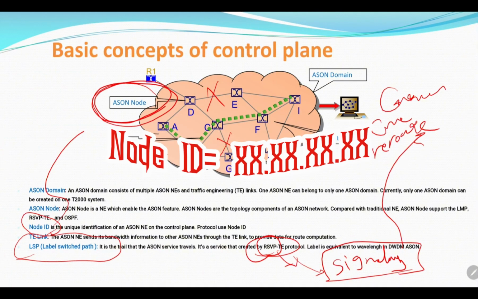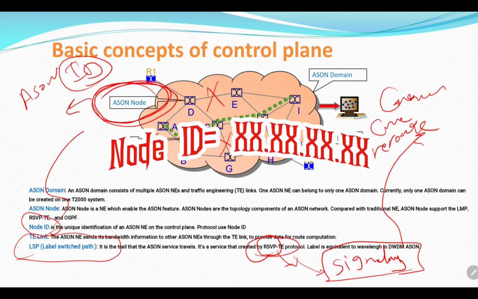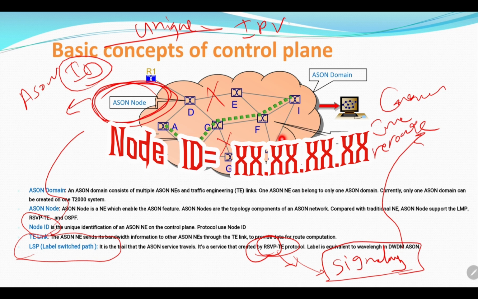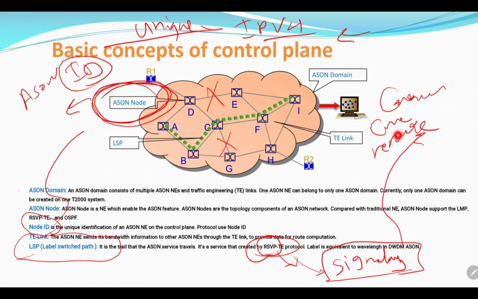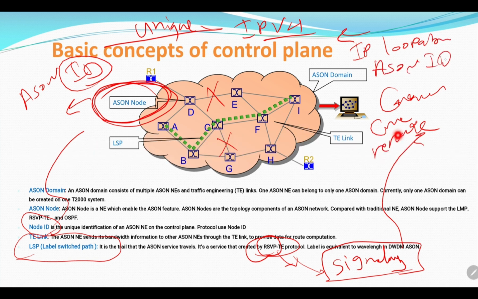For each ASON node, we should implement an ASON ID, a unique ID configured like IP version 4 to represent the ID of the node inside the ASON domain. We have two IPs for the network, the loopback IP and the ASON ID for each node.